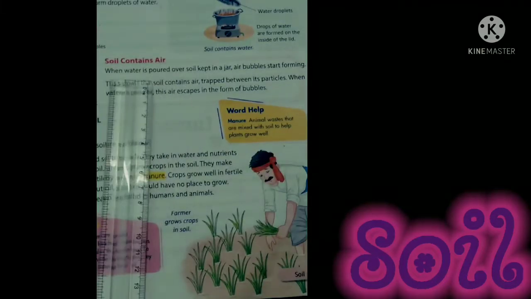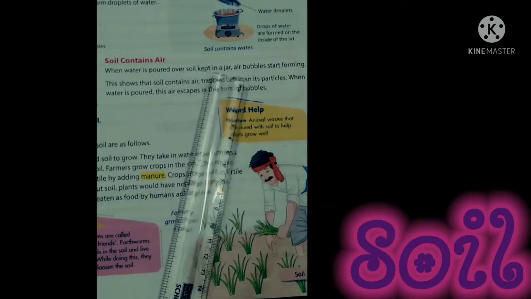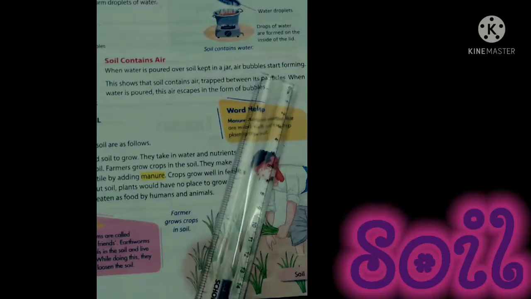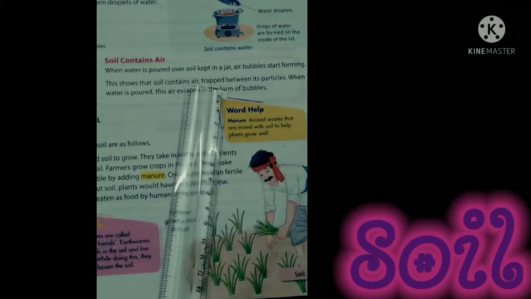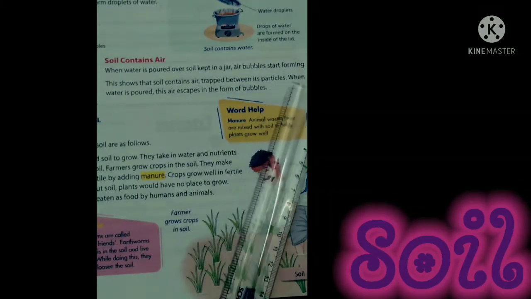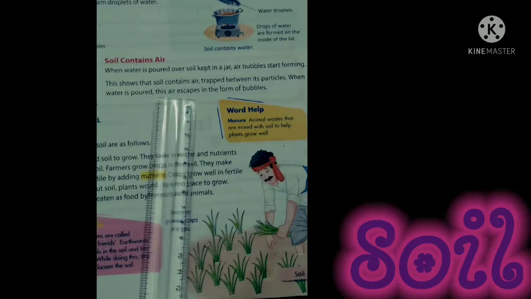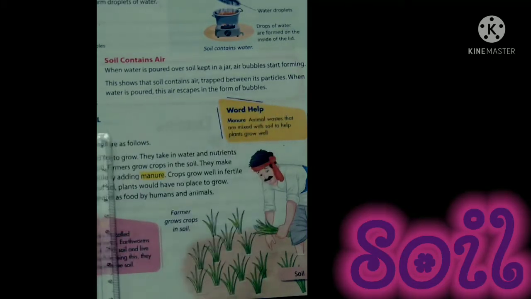Soil contains air. When water is poured over soil kept in a jar, air bubbles start forming. This shows that soil contains air trapped between its particles. When water is poured, this air escapes in the form of bubbles.